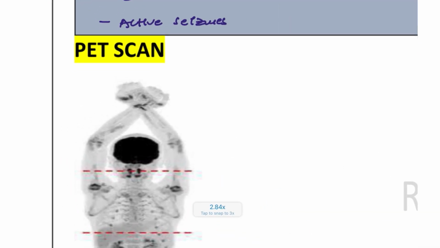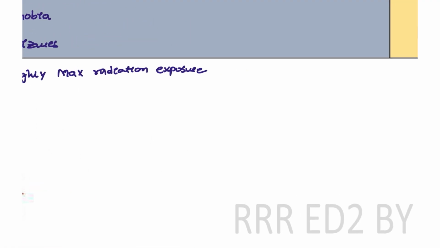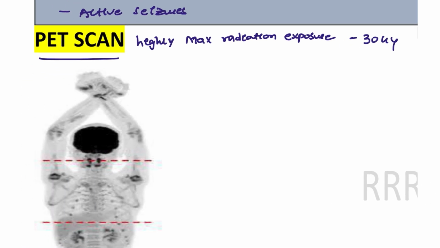Next, PET scan. The PET scan is going to have the maximum radiation exposure. Almost 30 Gy will be exposed. So the PET scan is important for malignancy, highly malignant conditions, and also important for metastasis.